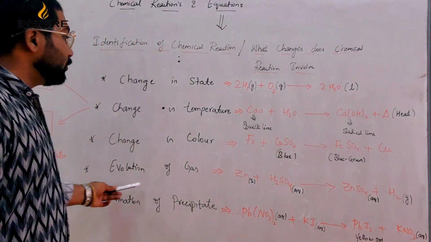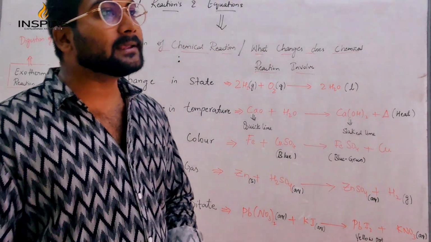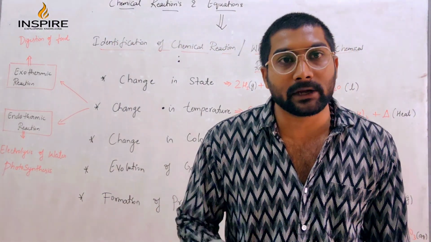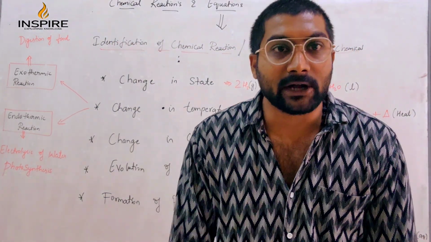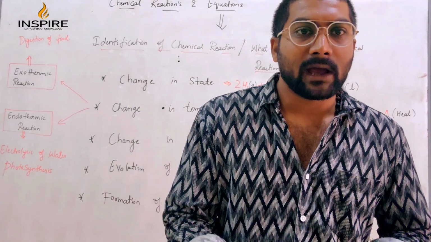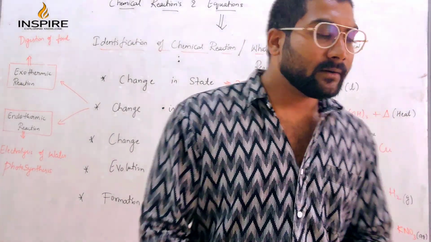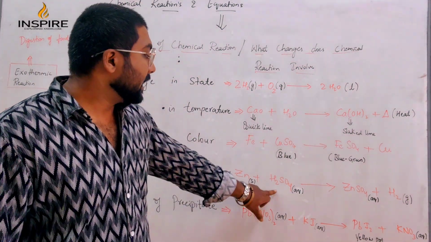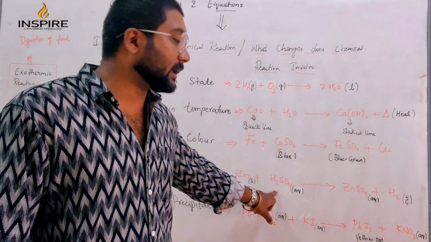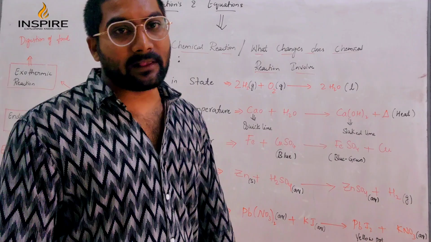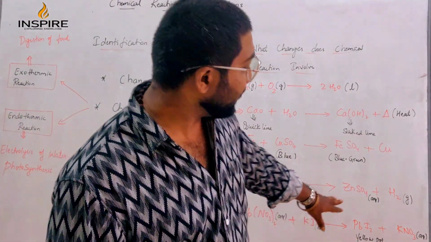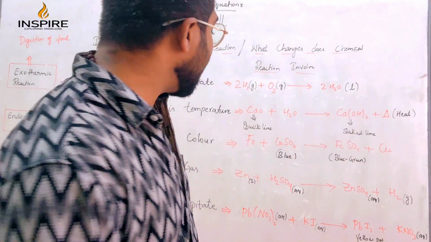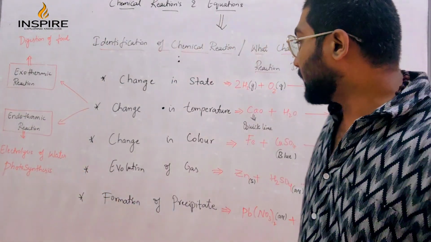Next we go on to evolution of gas. Some gas has to be evolved, it might be hydrogen or carbon dioxide or nitrogen, any gas. If gas evolves or is released, such a reaction we call evolution of gas. Now we have taken an example of zinc plus H2SO4, an aqueous solution of sulfuric acid, giving zinc sulfate plus H2. Hydrogen gas is evolved. Such a reaction comes under evolution of gas.